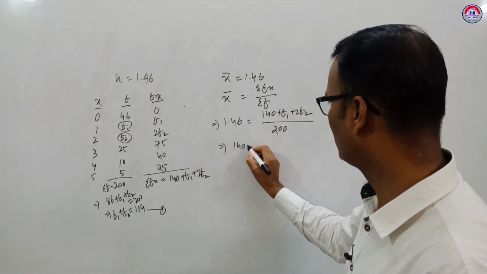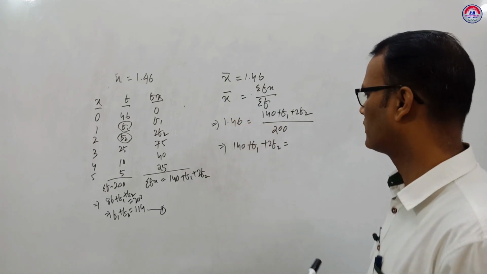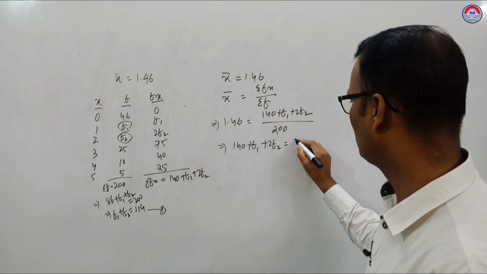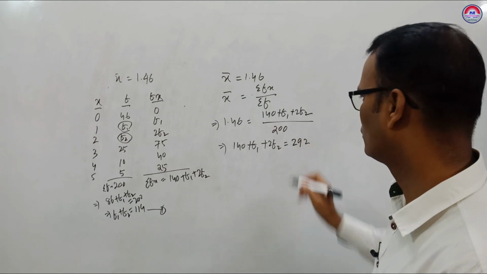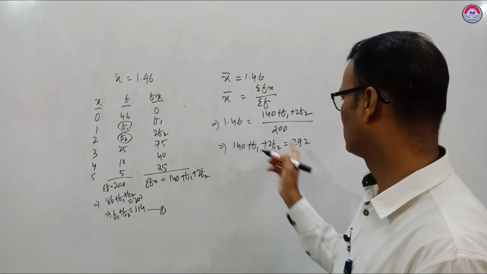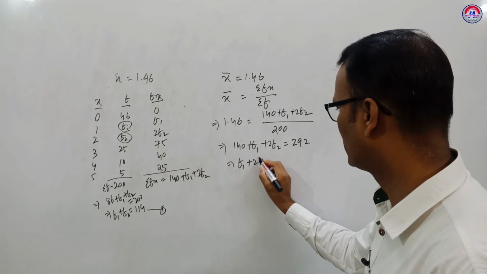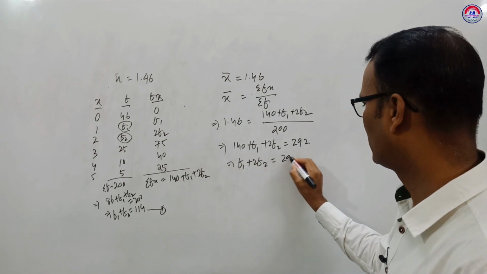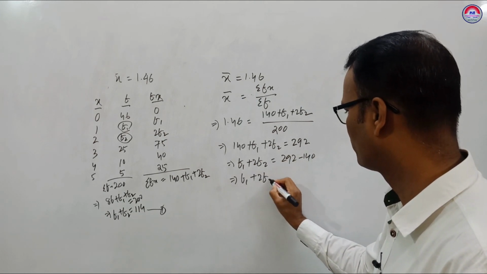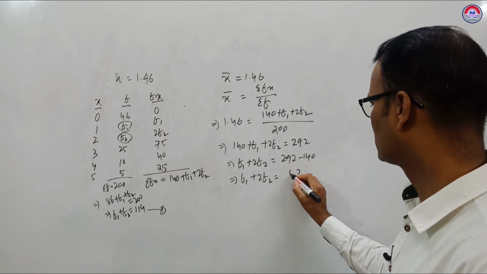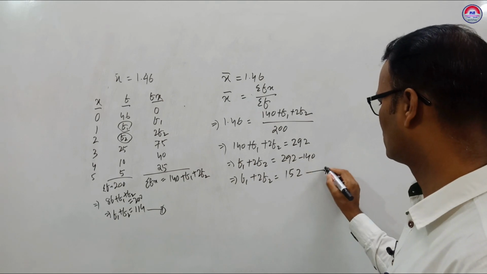You can write 140 plus f1 plus 2f2 is equal to 200 into 1.46, 292. Then f1 plus 2f2 is equal to 292 minus 140. That implies f1 plus 2f2 is equal to 152. So it is equation 2.